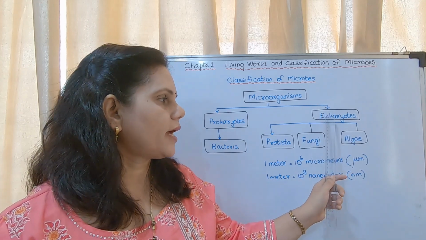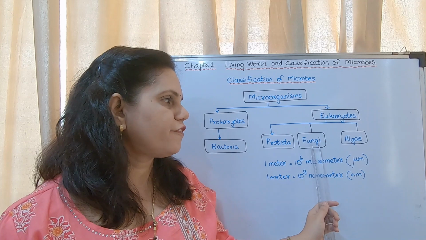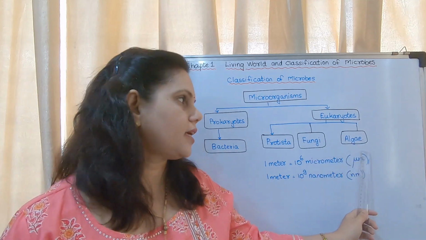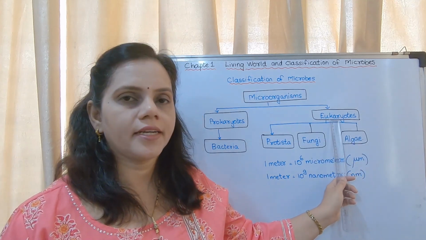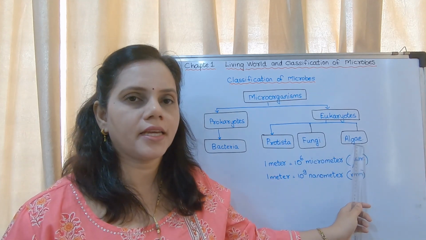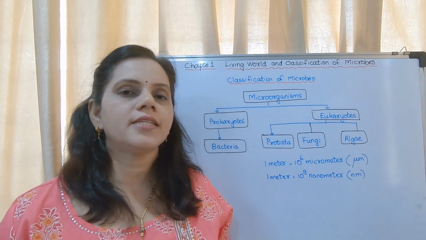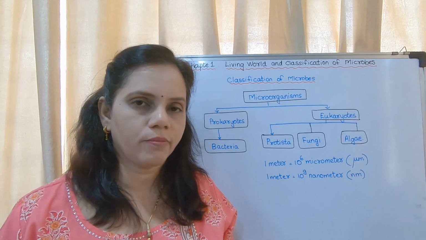Now eukaryotes are divided into three: protista, fungi and algae. With examples we will be studying all of these. So this is about the classification of microbes.